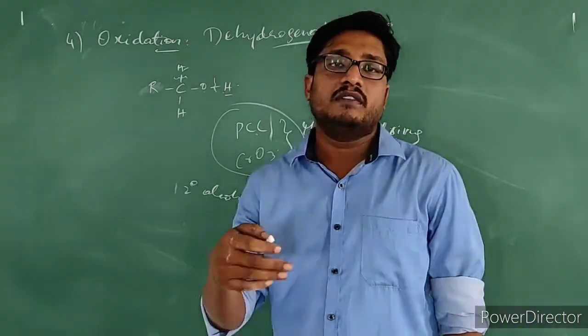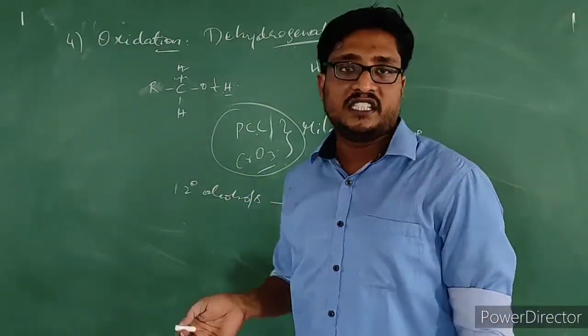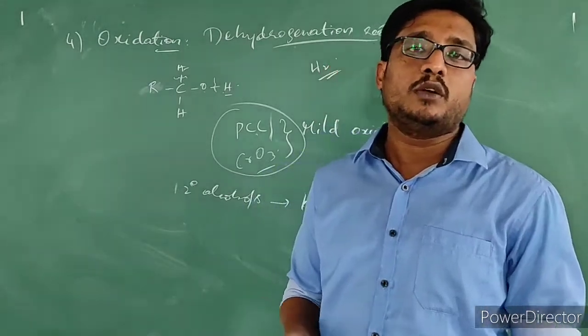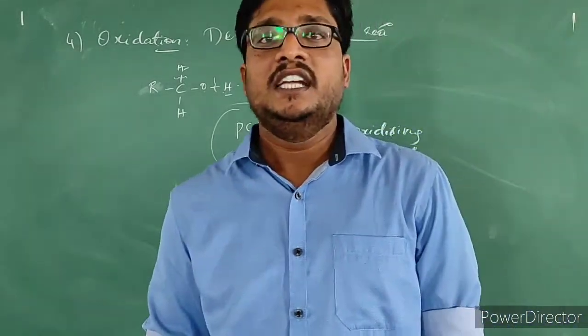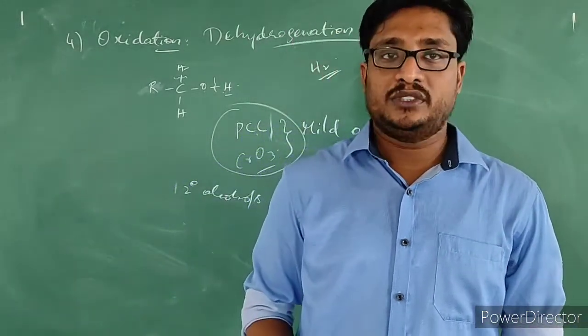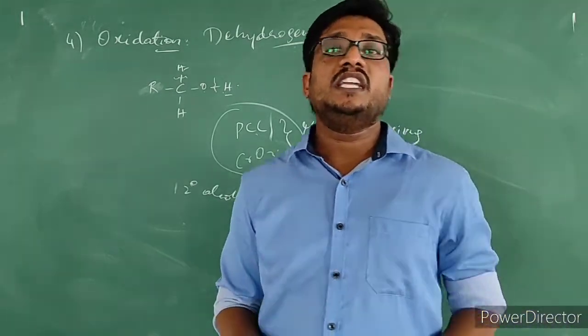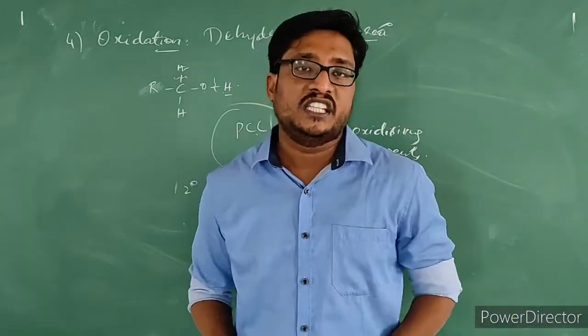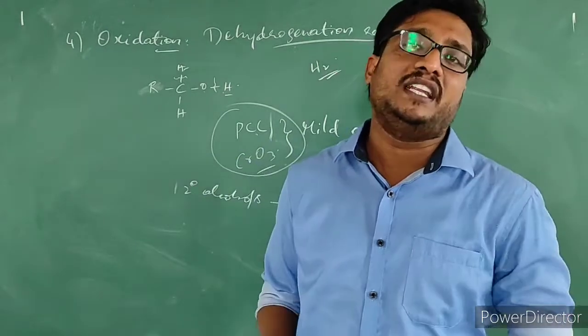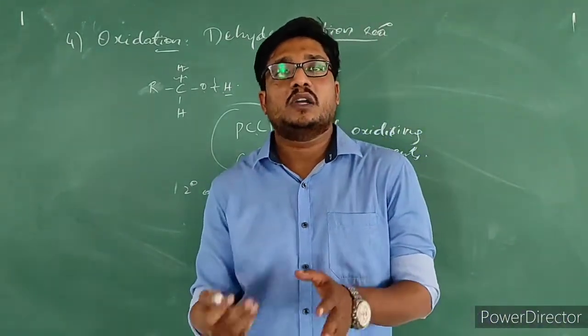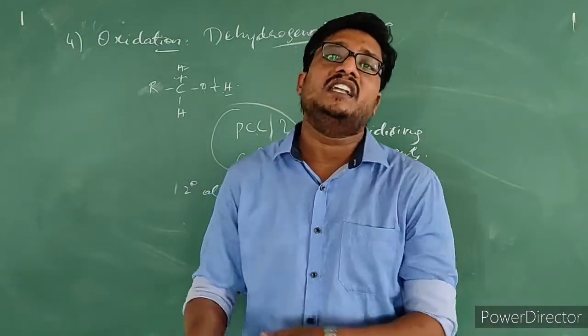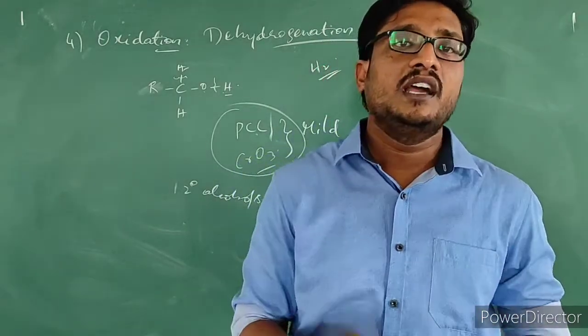Secondary alcohols, when treated with mild oxidizing agents like pyridinium chlorochromate or anhydrous chromium oxide, get converted into ketones. But when we are using a strong oxidizing agent like potassium permanganate, alcohol gets converted into acid directly. Keep this in mind.